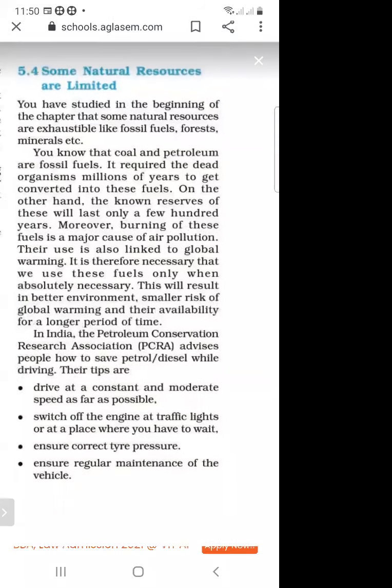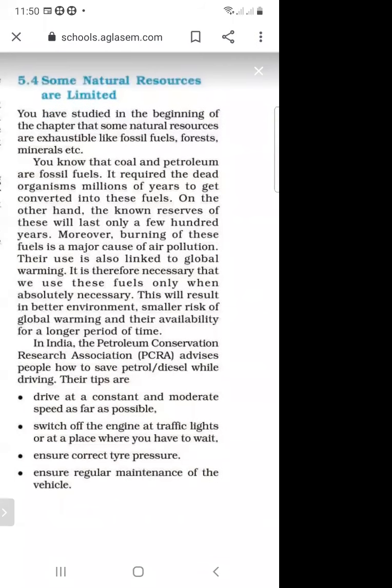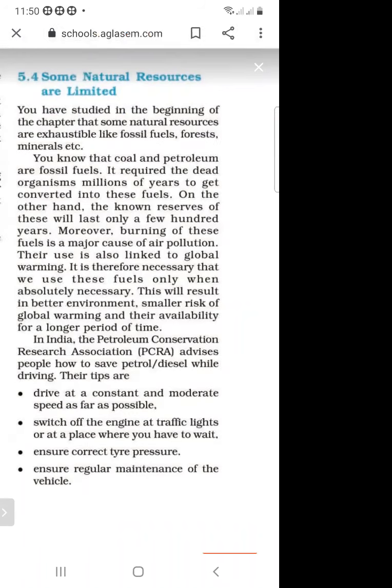And we have to switch off the engine at traffic lights or at a place where we have to wait. Next is ensure correct tire pressure. And next is ensure regular maintenance of the vehicle.